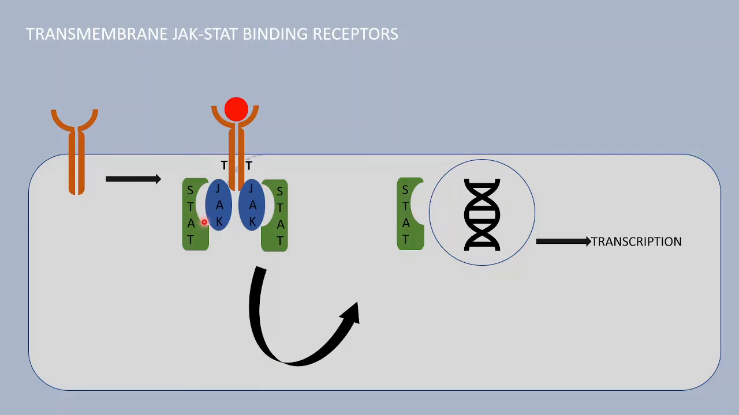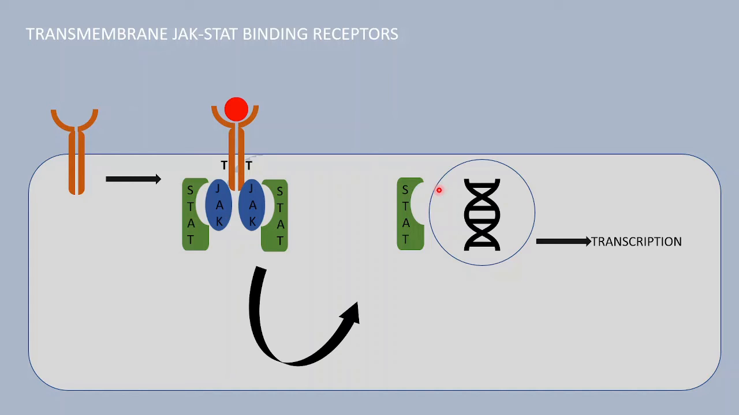So this is the difference between the tyrosine kinase associated receptor, where the kinase is just associated, whereas in the case of the tyrosine kinase receptor, the tyrosine kinase was present in the internal domain of the receptor. It was a part of that receptor.